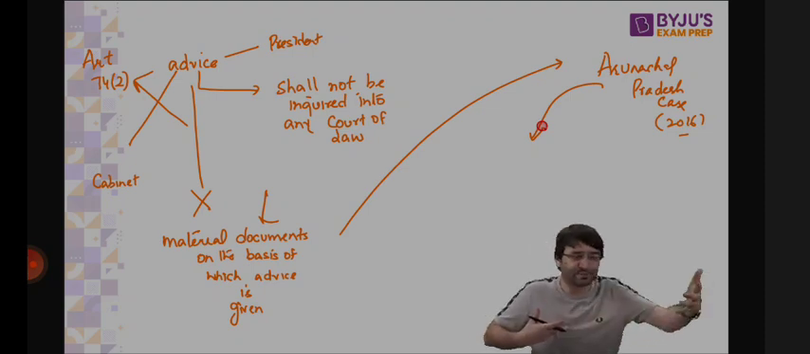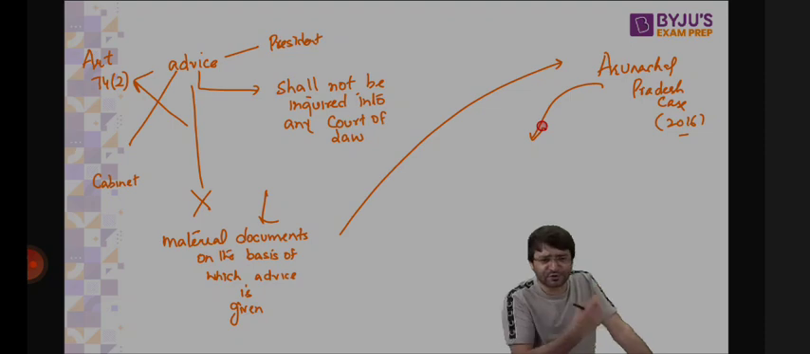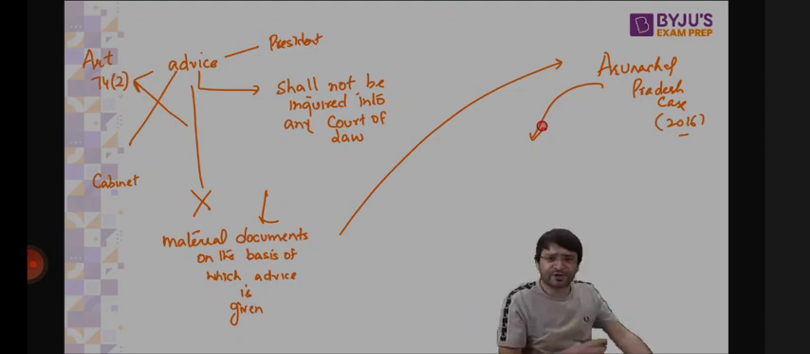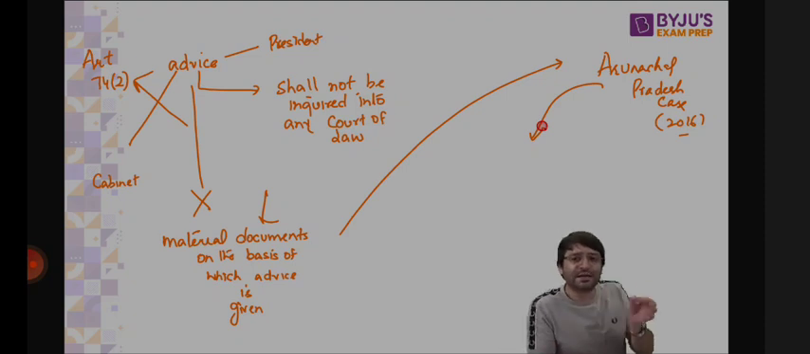So that I know, but show me the governor's report. Because it is on the basis of the governor's report that you gave advice to the president, show me the governor's report. And in that governor's report, it was mentioned that these are the reasons why there is a breakdown of constitutional machinery. One such reason was that a Mithun was slaughtered.